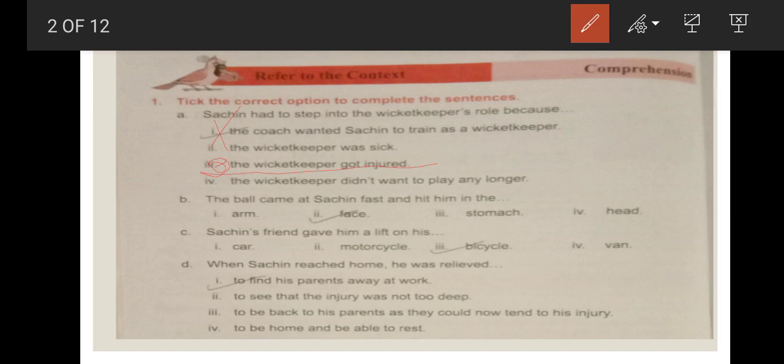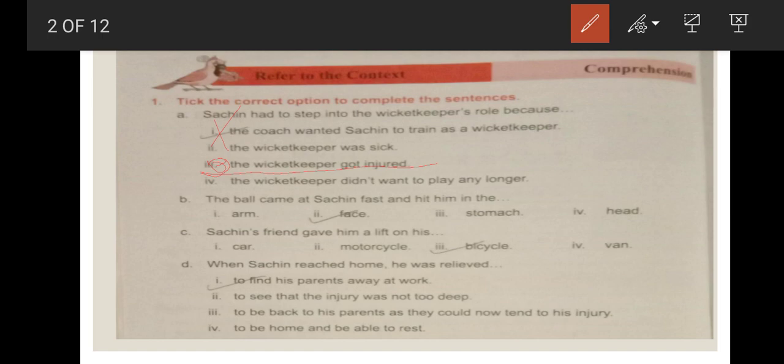Sachin's friend gave him a lift on his car, no. Motorcycle, no. Because in those days they were not having motorcycles. They travelled by the bicycle. In the image we have, yes, they were going by the bicycle. When Sachin reached home, he was relieved. This we have discussed earlier also.